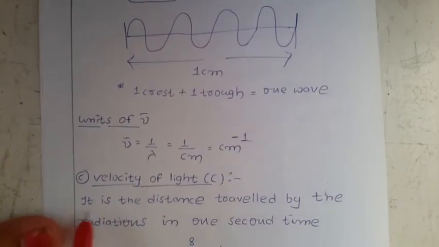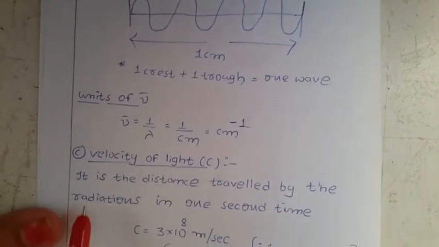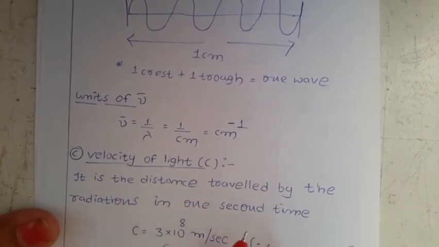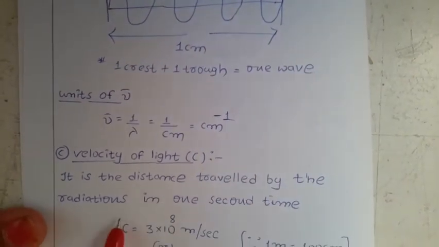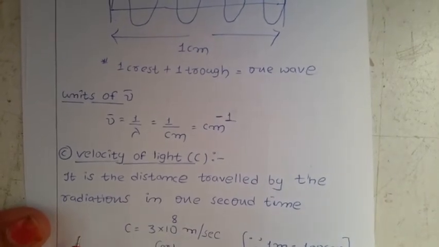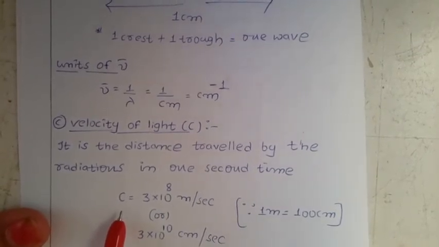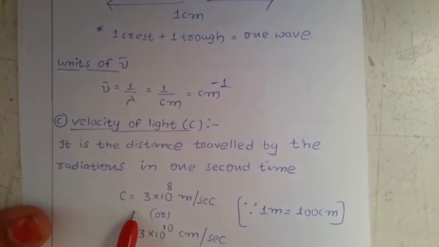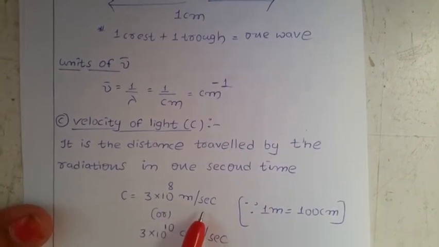Next, we have the velocity of light. The symbol is C. How can you define it? It is the distance traveled by the radiation in 1 second. Now this is a constant value, so you have to remember it while doing problems, as they won't mention it. By default we have to remember this value: C equal to 3 into 10 to the power of 8 meter per second. This is in MKS units.